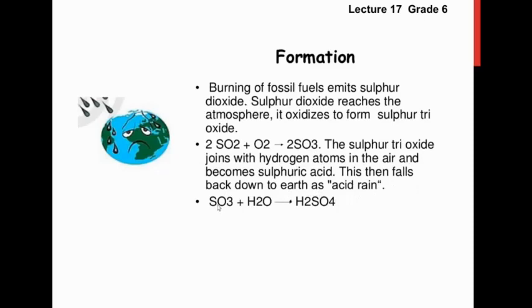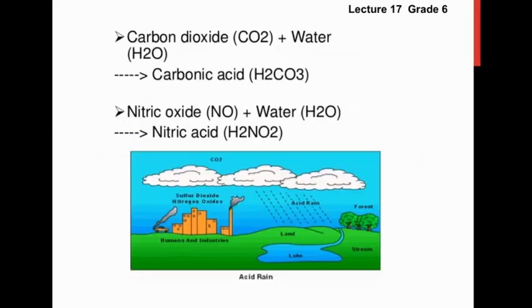You can see here, this is the sulfur trioxide. When it combines with the water, it changes into sulfuric acid, which is the reason for the rain to be acidic. Carbon dioxide, when it combines with the water, makes carbonic acid, and nitric oxide, when it combines with the water, makes nitric acid.